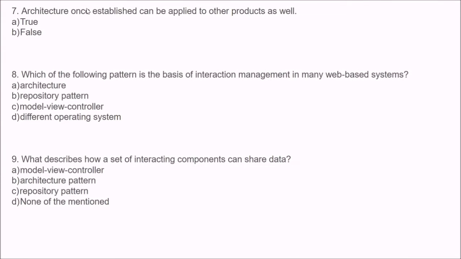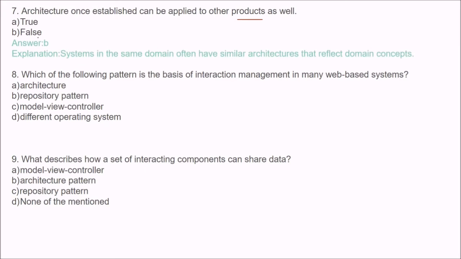Next question is, architecture once established can be applied to other products as well. Is it true or false? Well, this is false, because systems in the same domain often have similar architectures, but they reflect domain concepts. Means you cannot directly apply one architecture to another.